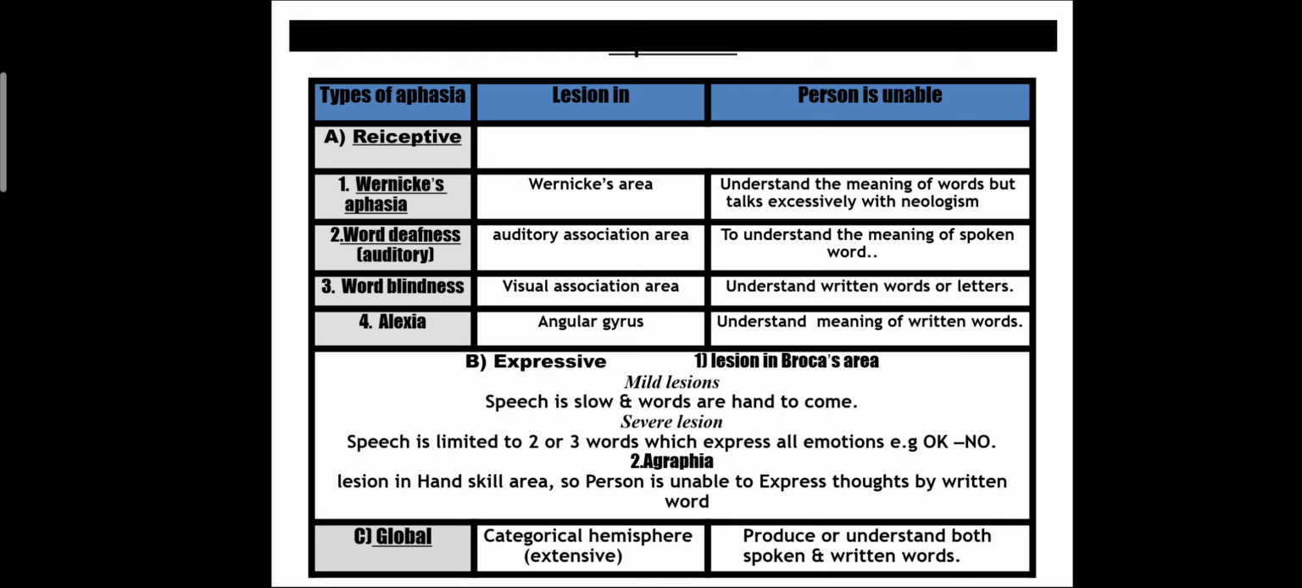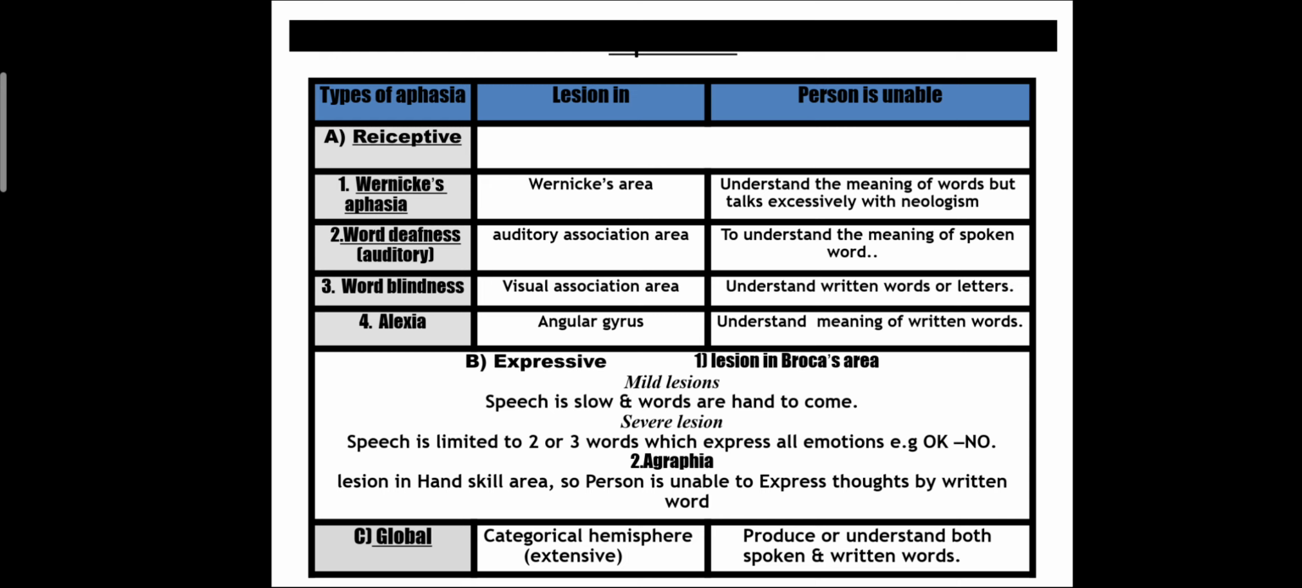Second type is expressive aphasia. In that, the lesion occurs in the Broca's area. So that is a mild or severe lesion. In a mild lesion, speech is slow and words are hard to come. In a severe lesion, speech is limited to 2 to 3 words which express all the emotion, like okay or no.